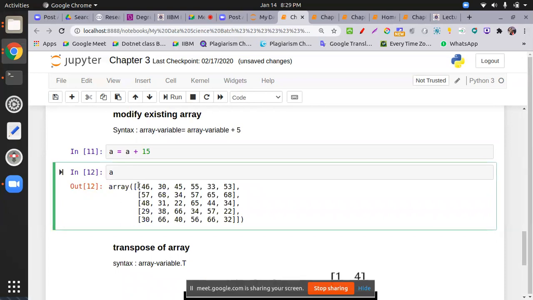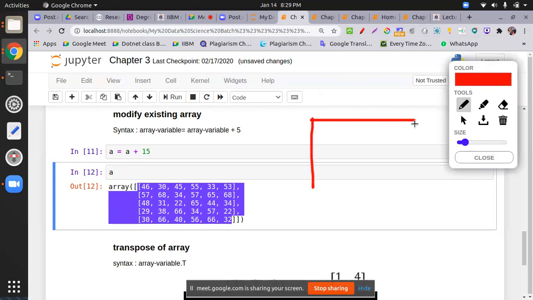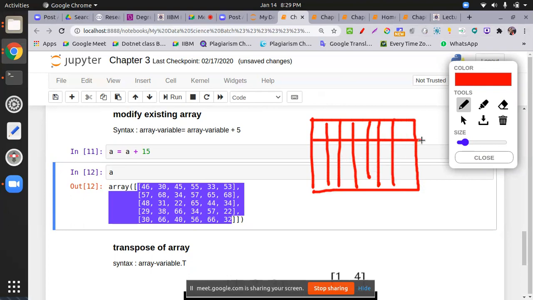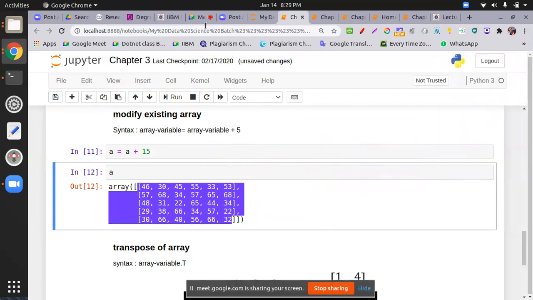Why am I pushing 2D? Because my dataset contains rows and columns, like this, like this. This may be a CSV file or a .data file, and this is the equivalent of a 2D array. Why a 2D array? Because data are arranged in rows and columns. So datasets always prefer a two-dimensional array, and that's why I always perform the task on two dimensions. Even you can go for one-dimensional and three-dimensional also.